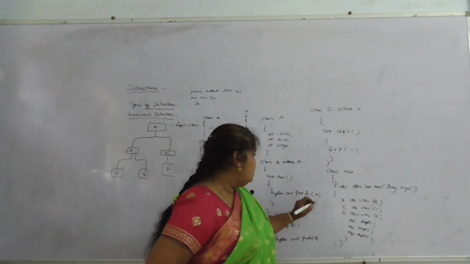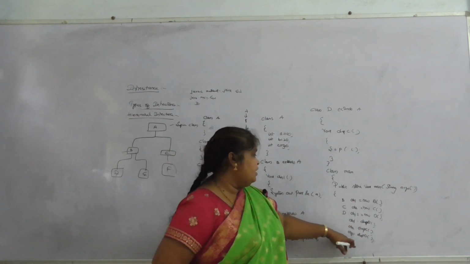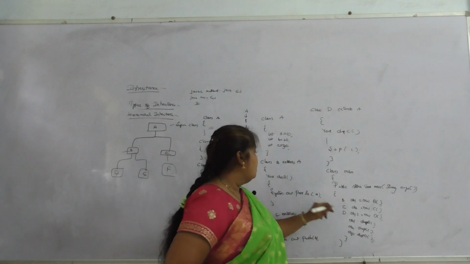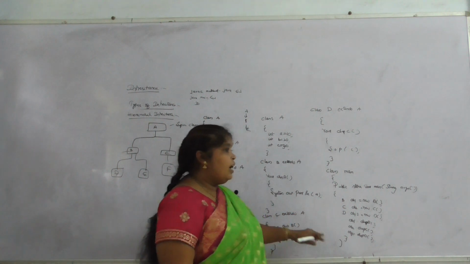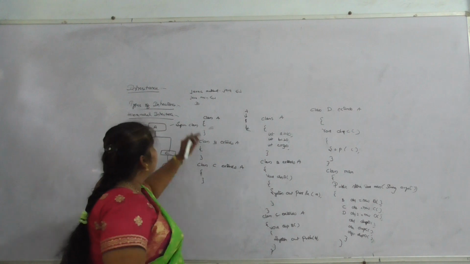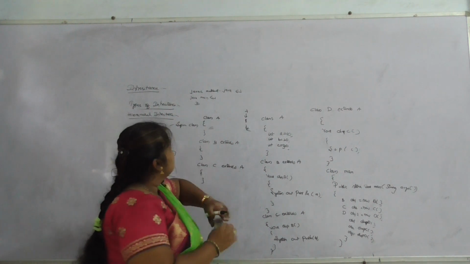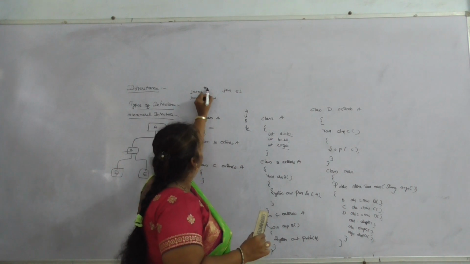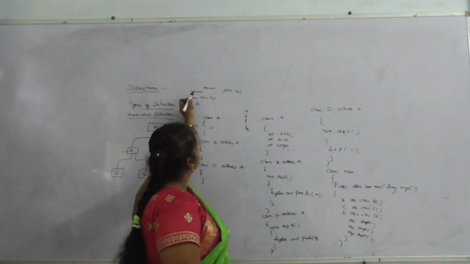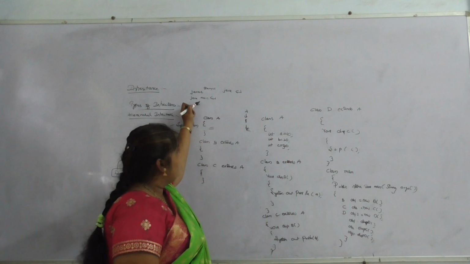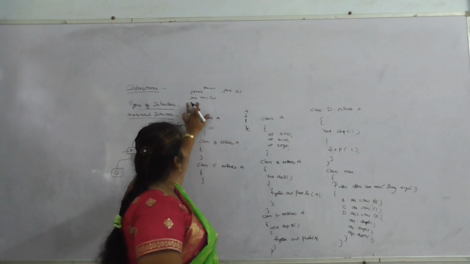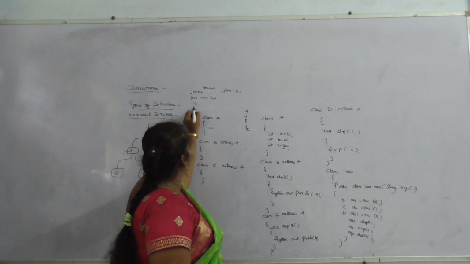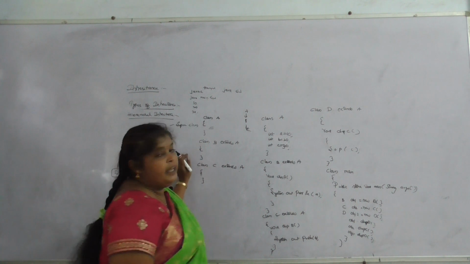So display 1 is written here as A. By using these values, we compile the program with javac hierarchical.java. After running this program, the values stored as 10, 20, 30 are displayed.